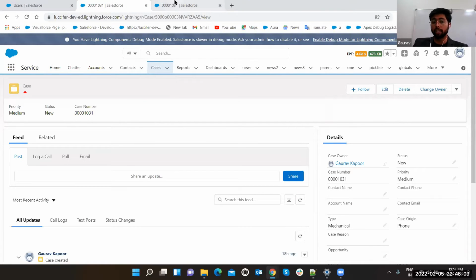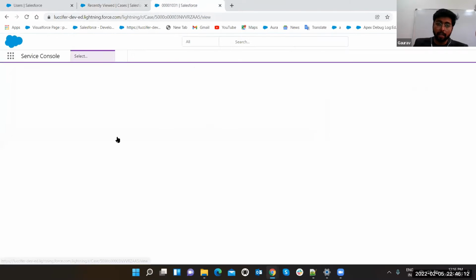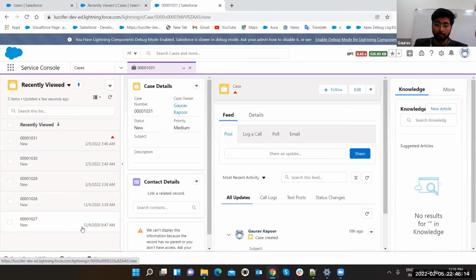Now, suppose you are the agent and you want to work on a case. You are working on this case, and now I want to match some other record, so I will go back again. But in Service Cloud you have all the stuff here. Plus, Service Console is also available for chatting purposes, which we are going to discuss. We have live chat scenarios, and we have Omni-Channel, which is also used in Service Console. See, we have Omni-Channel; currently it's offline. In coming demos you are going to see how Service Console is going to be useful for us.